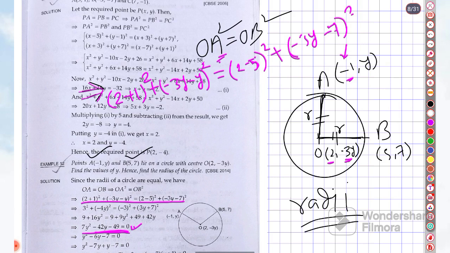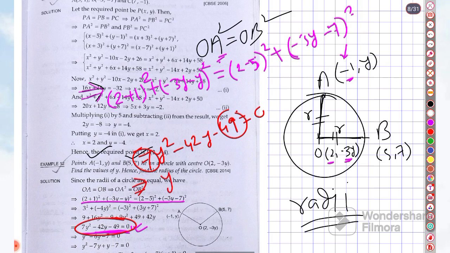So now if we simplify these things, I am showing you how to do this middle term factorization. You have got finally 7y square minus 42y. I hope you don't have a problem in middle term factorization. Using 7 and 49, you can take 7 common first because this is a multiple of 7, right? So y square minus 7y, yes.